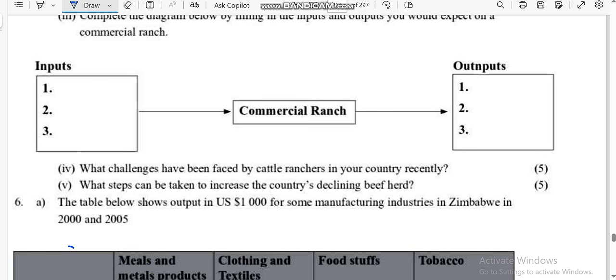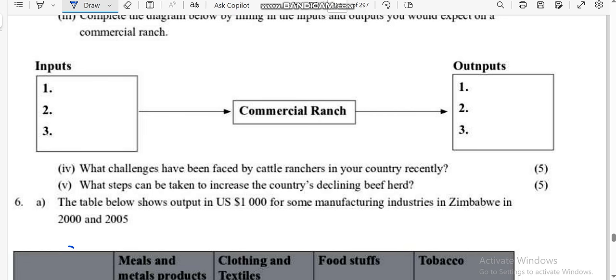Then also choosing the location of the cattle ranch carefully, by considering the climatic conditions in that area, and also giving loans to the farmers, and also choosing breeds that can adapt easily to the conditions in the ranch.